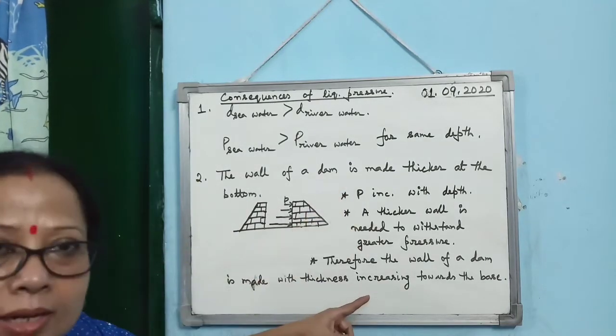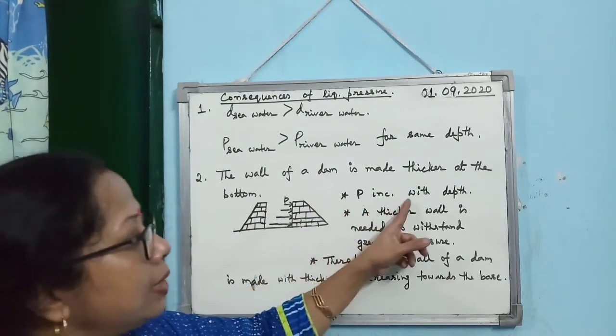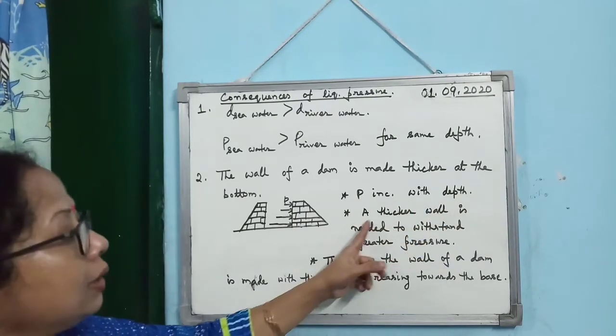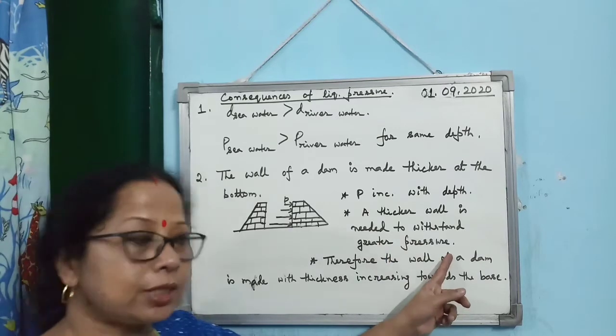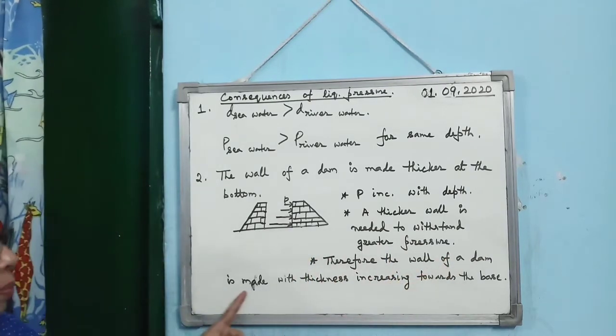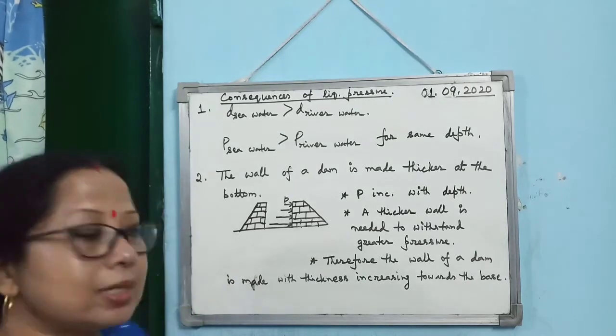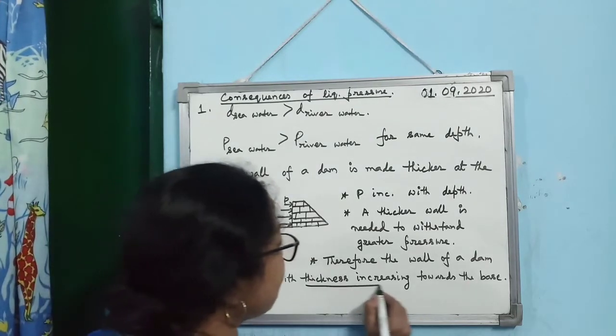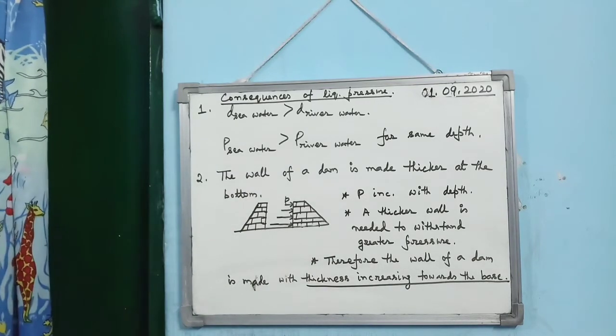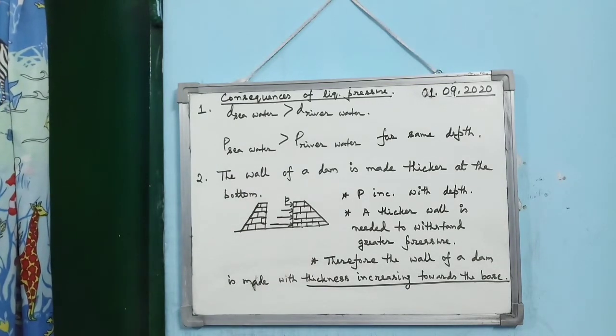So point wise I have written how to write the answer in the exam: pressure increases with depth, so a thicker wall is needed to withstand greater pressure. As a result, the wall of a dam is made with thickness increasing towards the base. Clear? This is the way you can explain this consequence point wise, and it is better if you draw the diagram along with arrows showing pressure increasing with depth. Small length represents small pressure and bigger length represents bigger pressure.